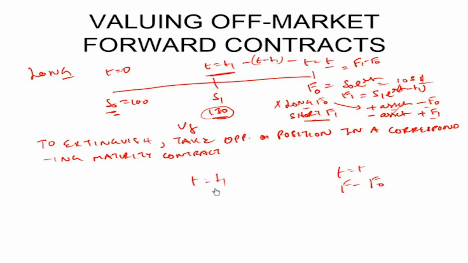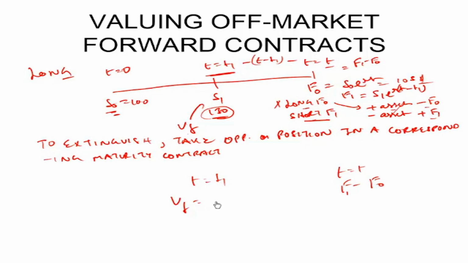That means what will be the value of the contract today, or what will be the value of the contract at T equal to T1? We are asked to calculate the value at this point. At this point, the long can short and extinguish the contract, promising him a payoff of F1 minus F0 at maturity.